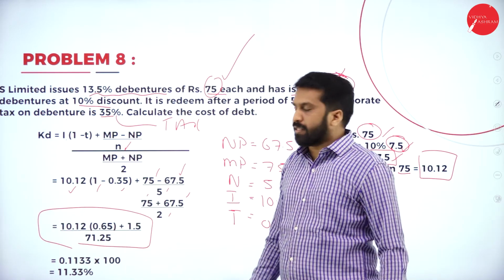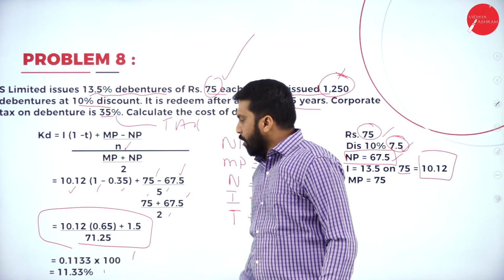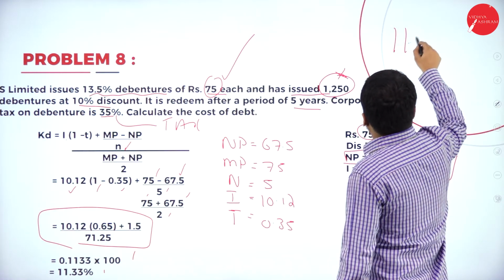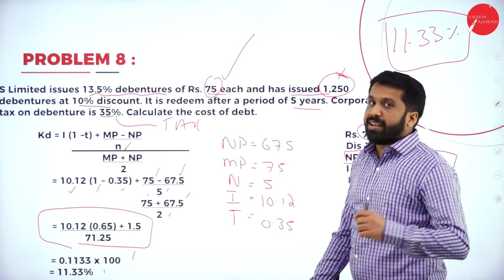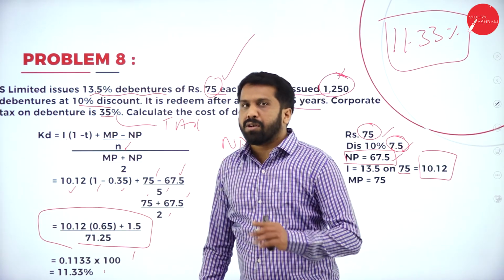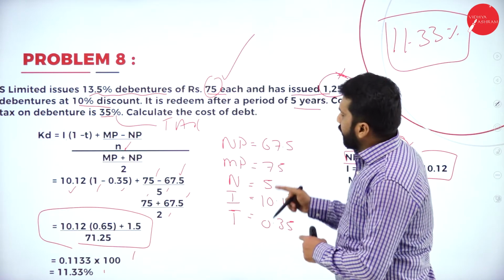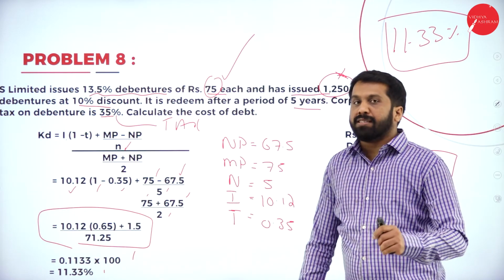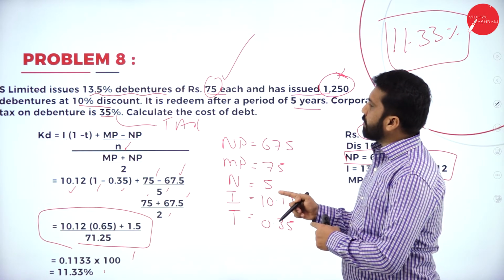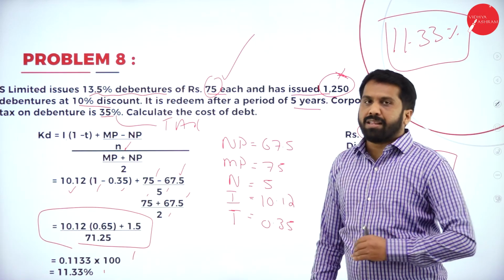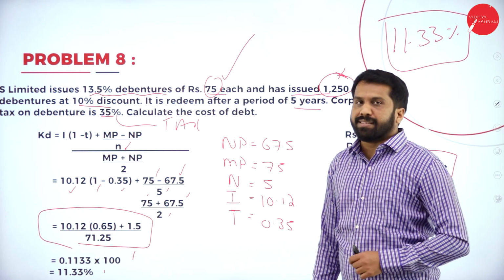We want it in percentage, so multiply with 100, you get 11.33%. This is your final answer. Any doubt? No doubt. Now, we're done. You have the question and the answer in the same slide. I'll move out of this slide so that you can take a screenshot.